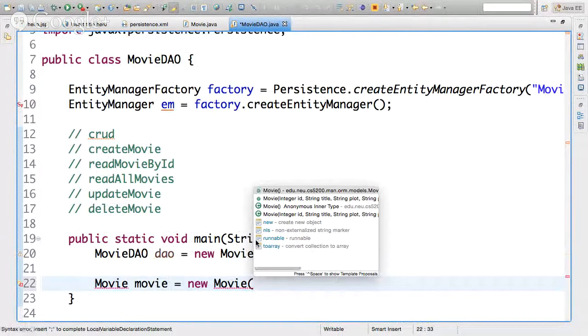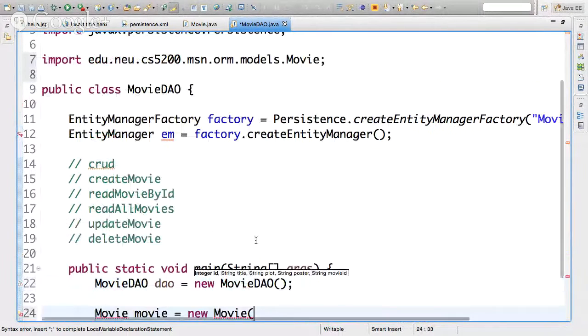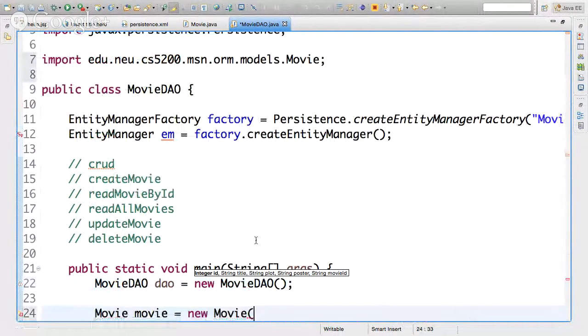And let's see, we have movie that has this over here. So this is the ID. I'm not going to give it an ID, because the database is going to come up with the ID, so I'm going to say null. And then the title, Titanic. Plot. Oh wait, why is it not? null.